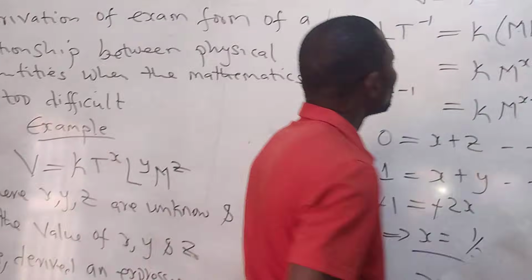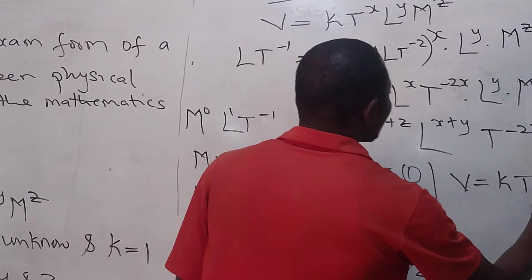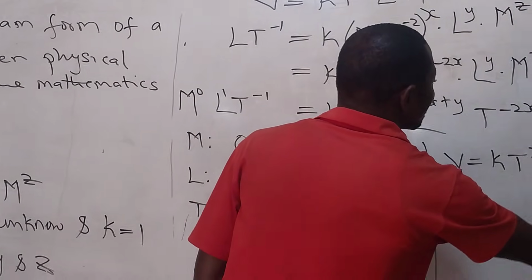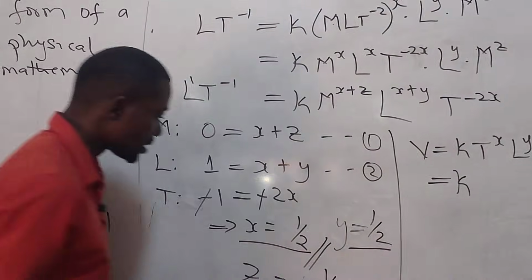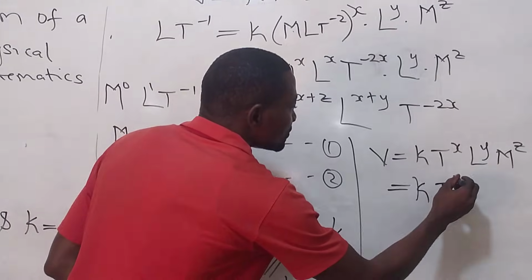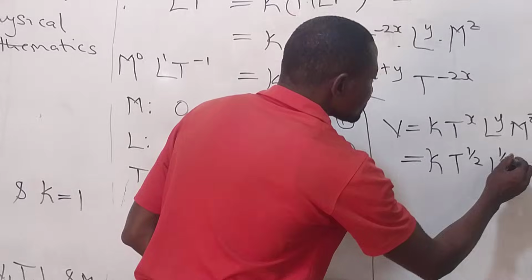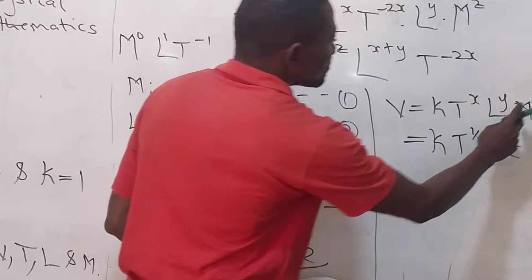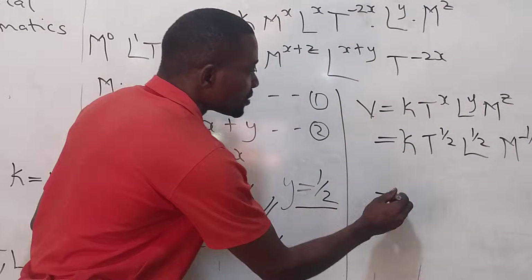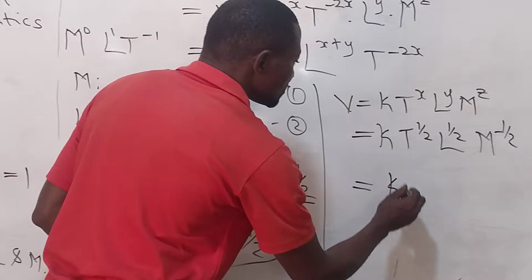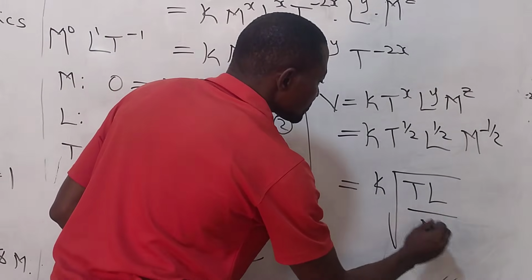So from here, all we need to do is to substitute for x, y, and z. x is what? Half. So we have T to power half. L, y is also half. And m is minus half. So from here, we can write k to be this